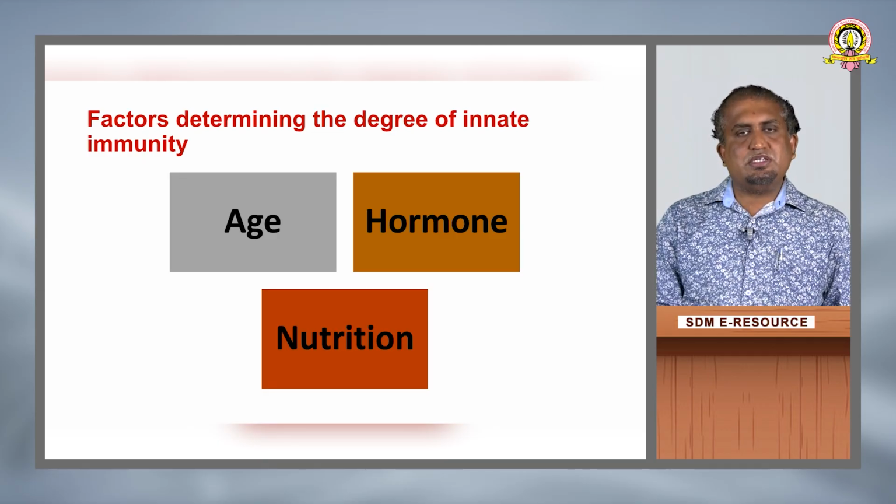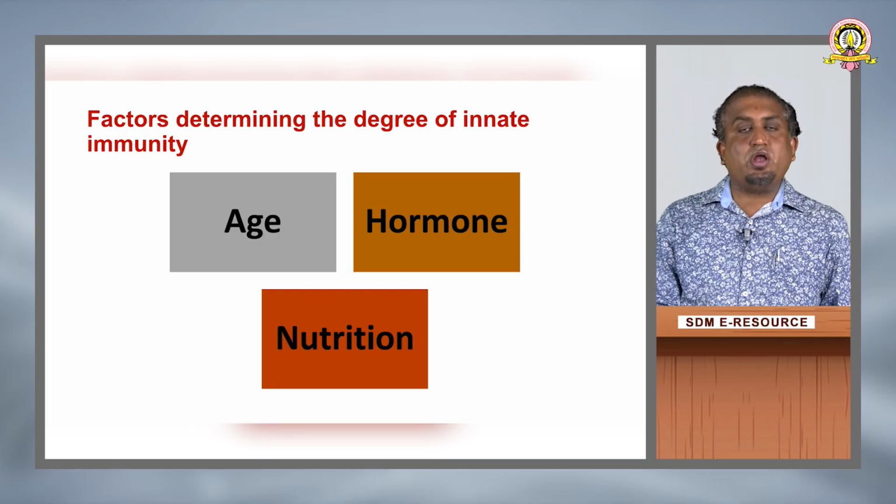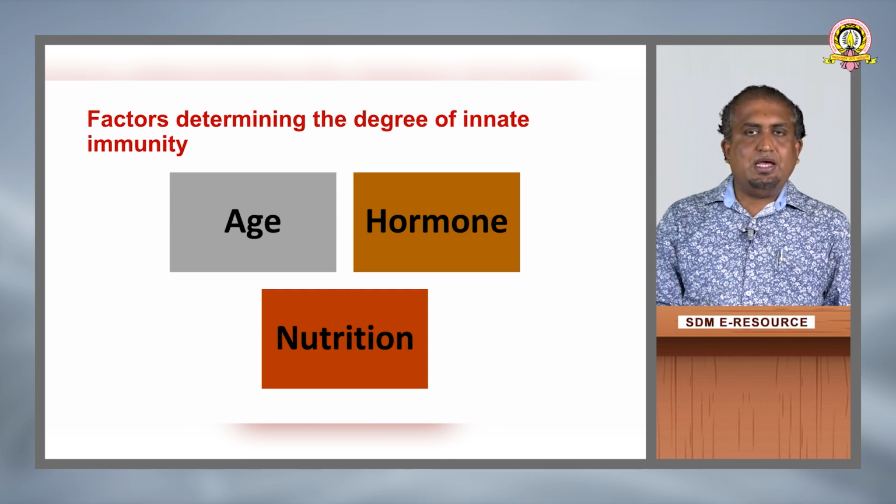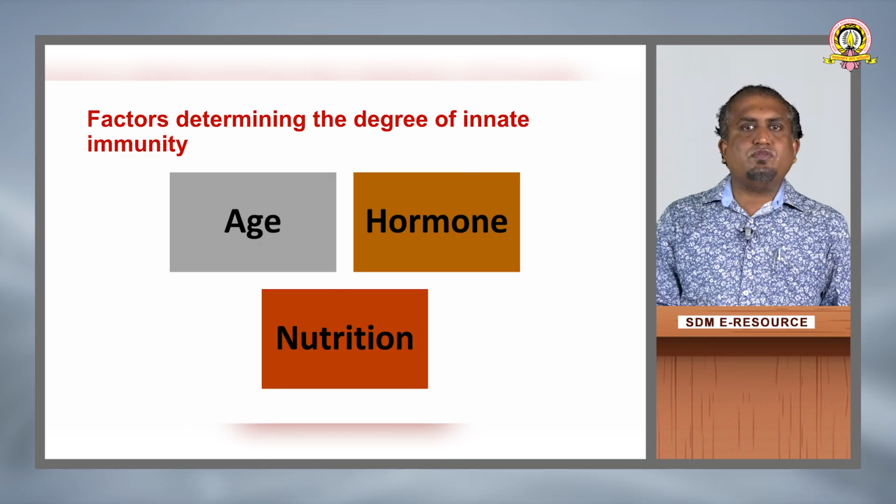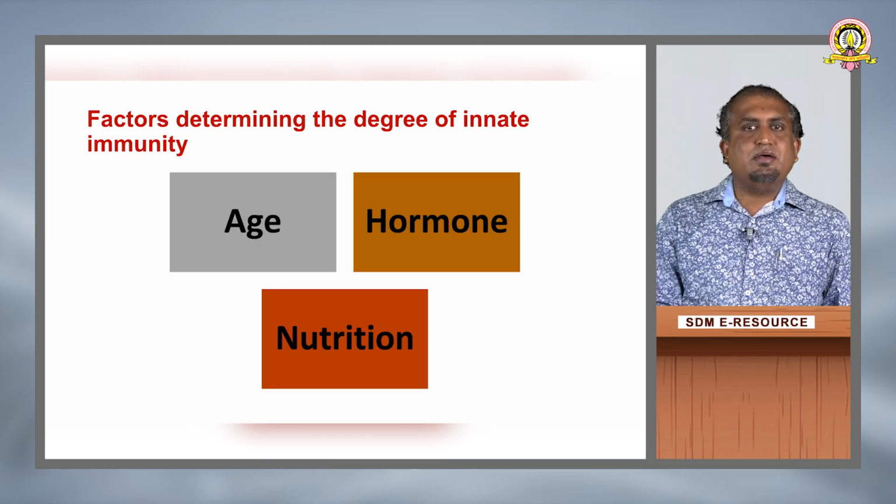For example, in diabetes mellitus, people are very prone to many kinds of diseases because of the hormonal imbalance, or in hypothyroidism. And with nutrition, when there is malnutrition, the cells are not formed, and most of the barriers also will not work because of the malnutrition. So, all these three factors are very important, which define the innate immunity.